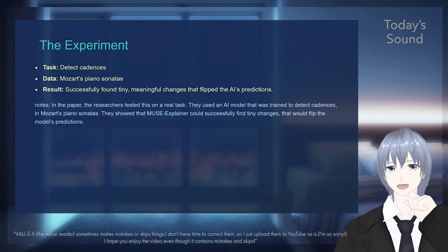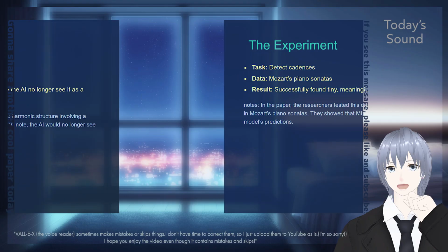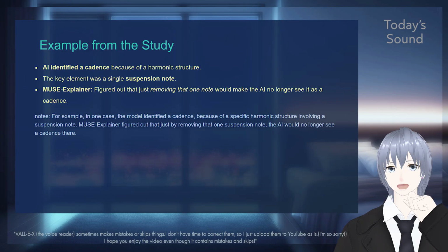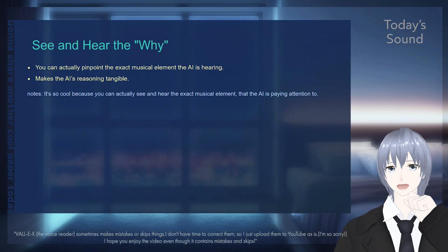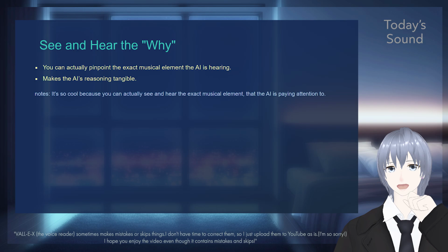In the paper, the researchers tested this on a real task. They used an AI model that was trained to detect cadences in Mozart's piano sonatas. They showed that MUSE-Explainer could successfully find tiny changes that would flip the model's predictions. For example, in one case, the model identified a cadence because of a specific harmonic structure involving a suspension note. MUSE-Explainer figured out that just by removing that one suspension note, the AI would no longer see a cadence there. It's so cool because you can actually see and hear the exact musical element that the AI is paying attention to.